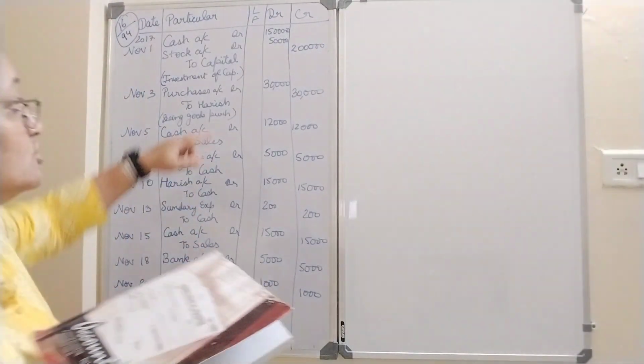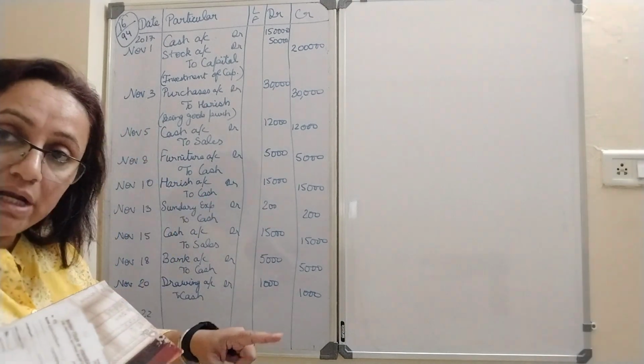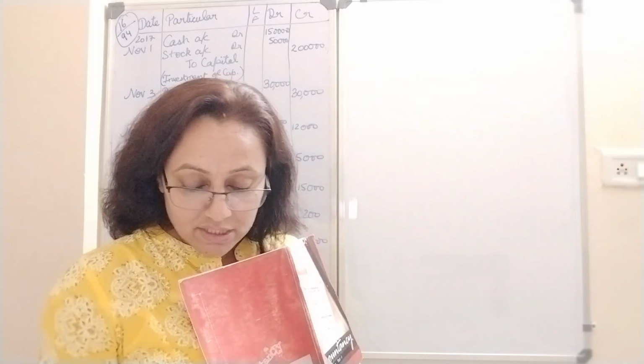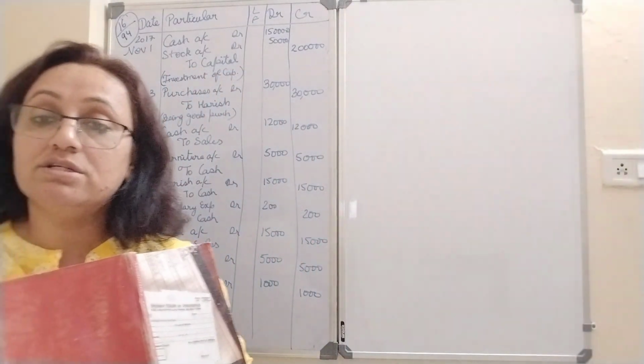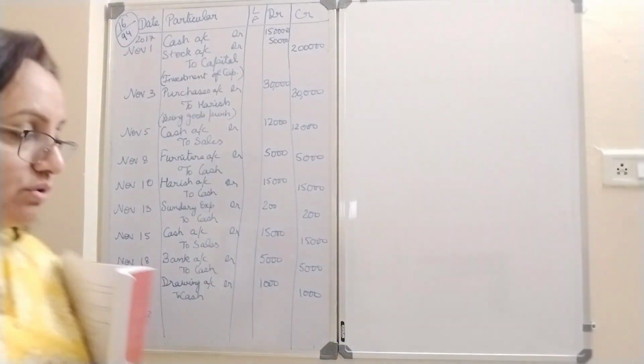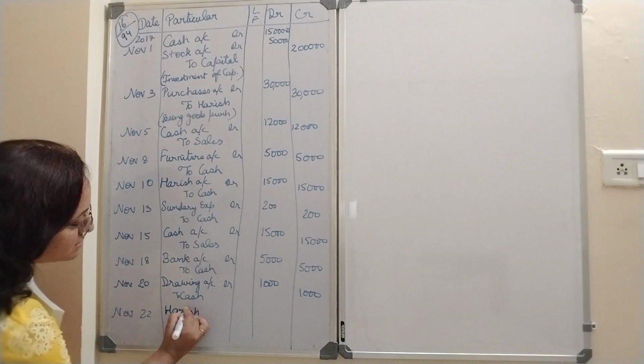See, Harish was total 30,000, 15,000 I have already given, 15,000 are still pending. Now I have settled the account with 14,700, and it means what? I was supposed to pay to Harish. Harish has given me discount of how much? 300. Right? So, who is the receiver? Harish is the receiver.